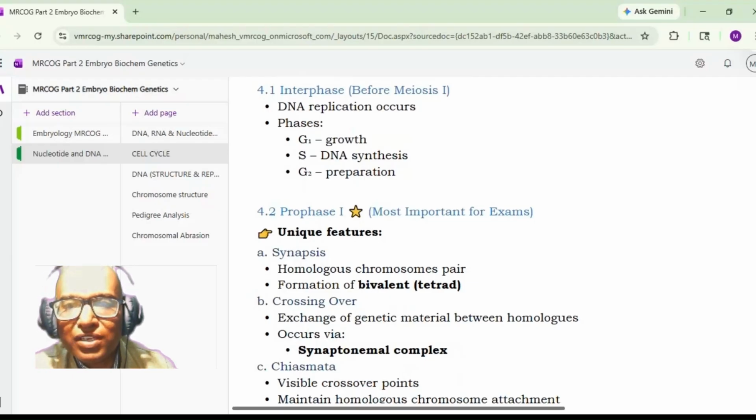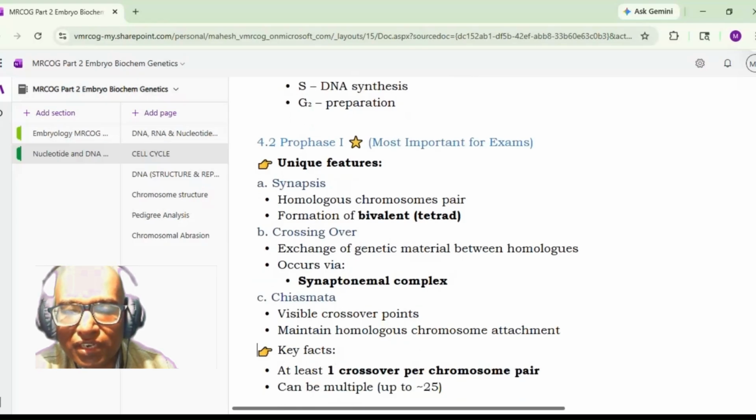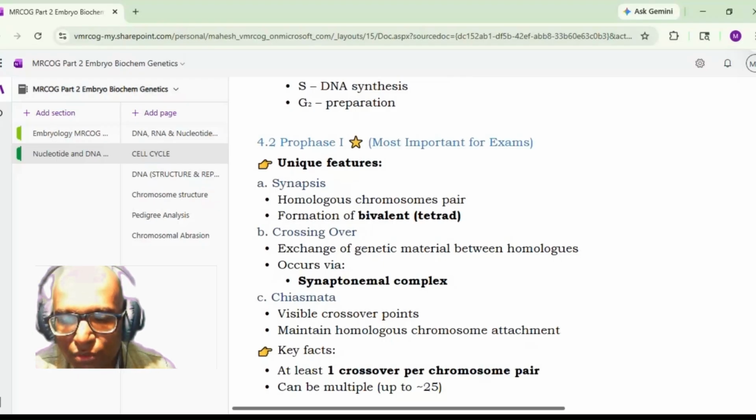So what happens in prophase I? There are unique events which are happening in the prophase I. There is a synapsis. That is, the homologous chromosomes will pair to each other.